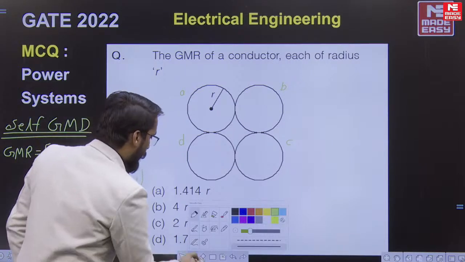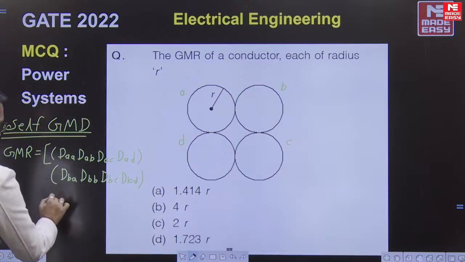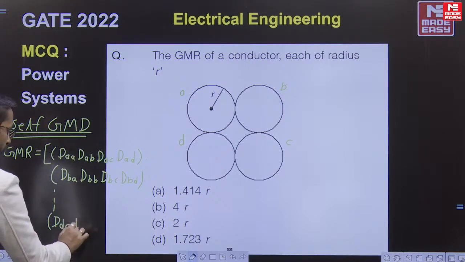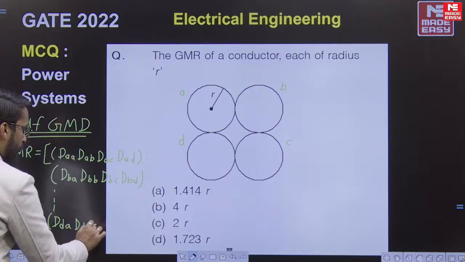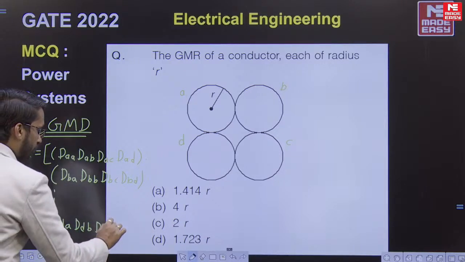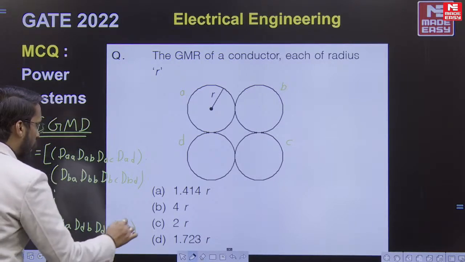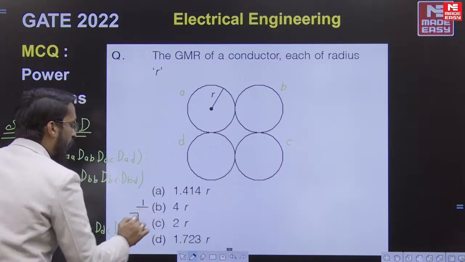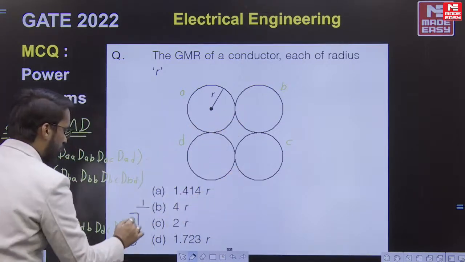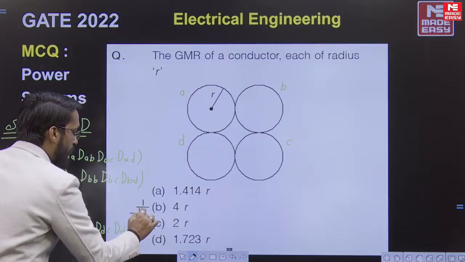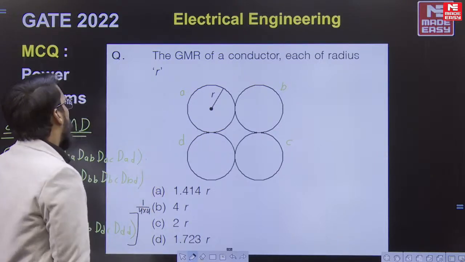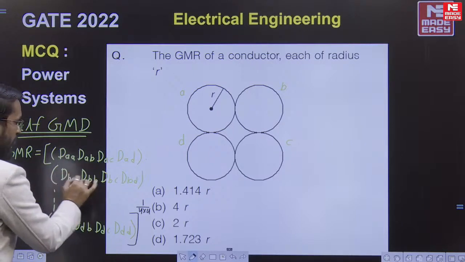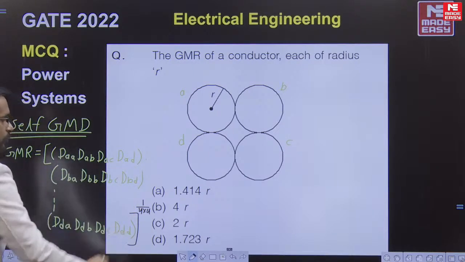Okay, so like this we are going to come to the last, that is DDA, DDB, DDC, DDD, bracket close, power. How many strands are there? 1, 2, 3, 4. So I can write here 4 multiplied by 4. Now here you all know this value will be equal to this value, will be equal to this value and this value.